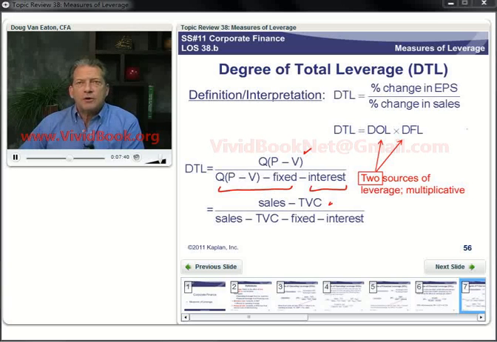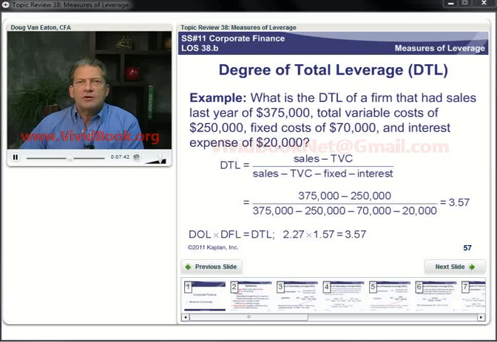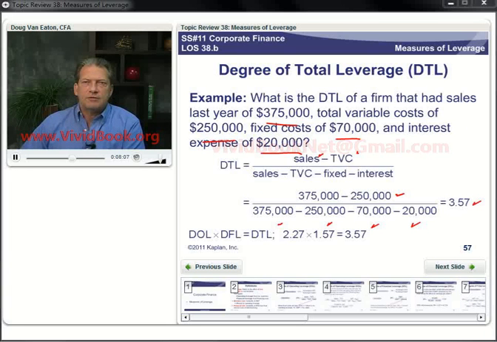We've got a firm, sales last year $375,000, total variable costs of $250,000, fixed costs of $70,000, and interest expense of $20,000. Well, the calculation's not that hard. The numerator, sales minus total variable costs, and then sales minus total variable costs minus fixed operating costs minus fixed financing costs, and we get 3.57 as our degree of total leverage.